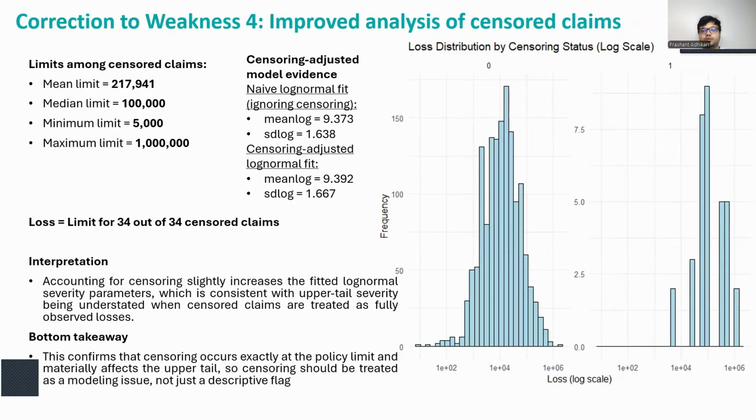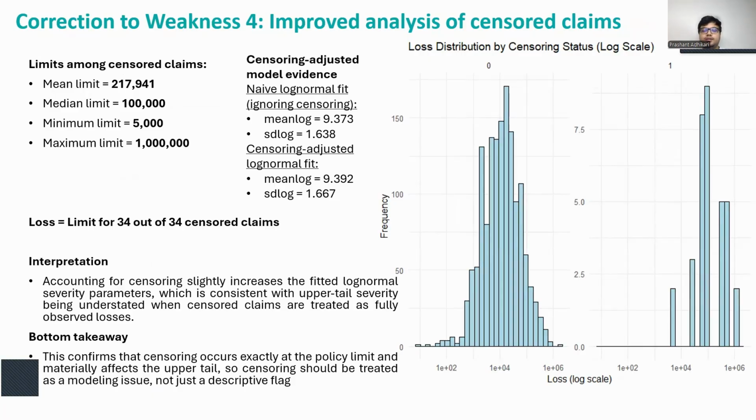So to improve the report's treatment of censoring, I analyzed the censored claims directly and then fit a censoring adjusted log normal model. First, censoring occurs exactly at the policy limit. In all 34 censored cases, the observed loss equals the policy limit. Second, those limits are substantial, with a median of 100,000.